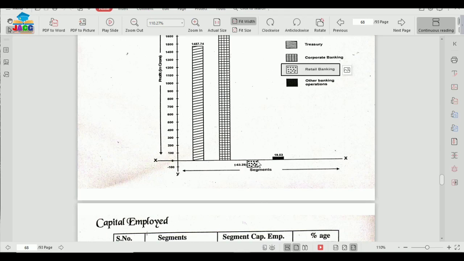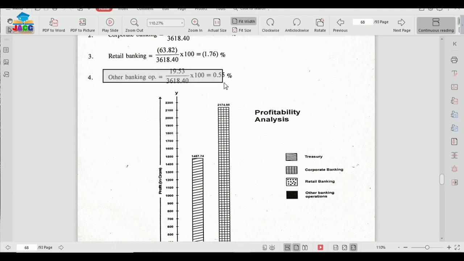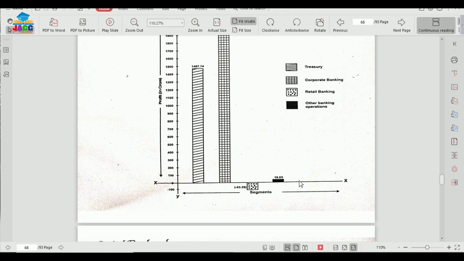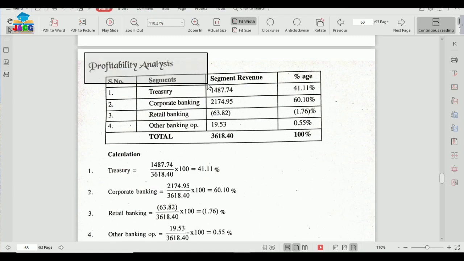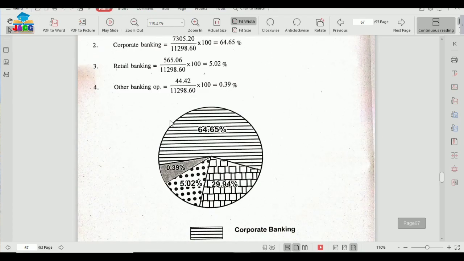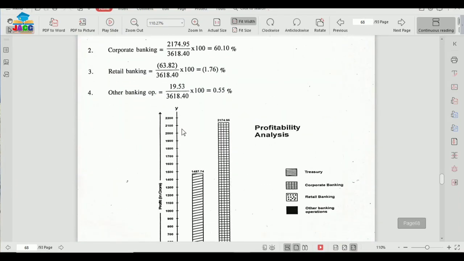Because this is negative figure. All the positive figures are beyond the x-axis towards y-axis. This is coming down, and this is negative figure. Then comes other banking operations, which is 19.53 crore. So 19.53 lies somewhere approximately here. So this is the diagram for our profitability analysis. The two analyses are over. First was sales analysis, number 2 was profitability analysis.